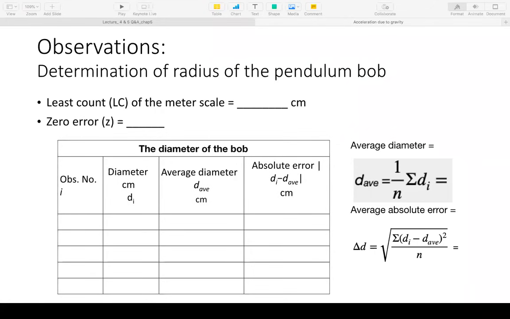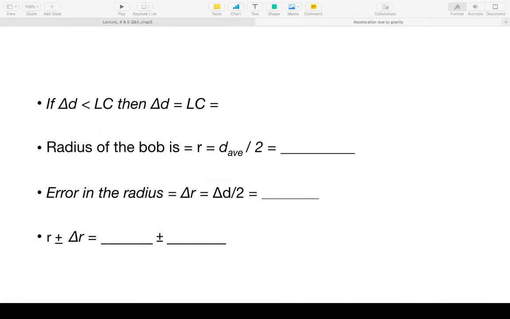So once you have got that, you can write the zero error also of your instrument. Typically in the lab, you would use a vernier caliper to measure the radius of the bob, which we are not going to do. So zero error has very little meaning unless your scale has a rough edge on one end and doesn't quite start at 0 of the centimeter. But otherwise there won't be a zero error. Make sure that you take a scale where the 0 of the scale is properly marked.